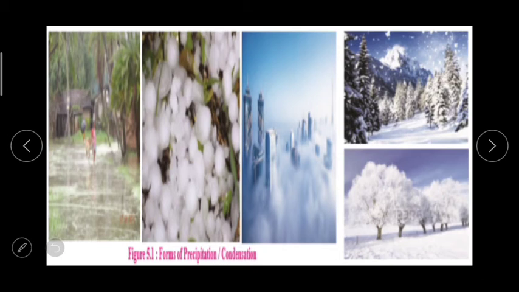Here you can see fog, snow falling, rain or hail. Some places experience dense fog while some experience hailstones, which suddenly cause crop destruction.